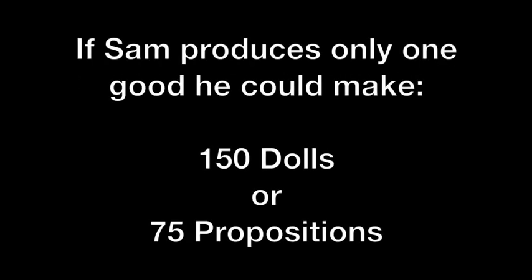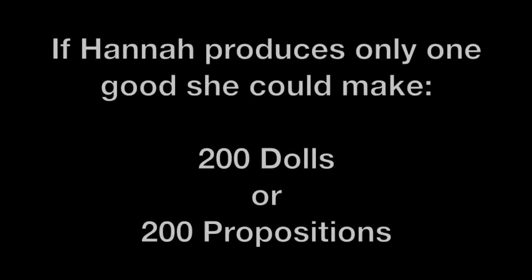Let's look at who has absolute advantages when producing. An absolute advantage means that one entity can produce absolutely more of something than another entity. If Sam produces only one good, he could make 150 dolls or 75 propositions. If Hannah produces only one good, she could make 200 dolls or 200 propositions. Because Hannah can produce more of each good, she has an absolute advantage in the production of both goods.